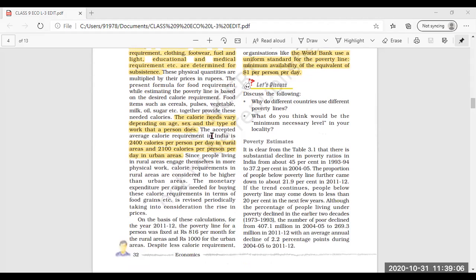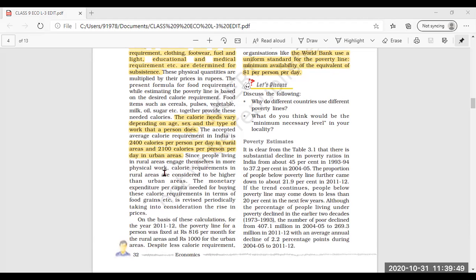Then the calorie needs vary depending on the age, sex, and the type of work that the person does. The calorie requirement is also very important. That means the food requirement of a person is based on the desired calorie requirement. Calorie needs vary depending upon age, sex, and type of work that a person does. Now the person working in the fields and all will need more calories. Here we have seen the example of rural areas.